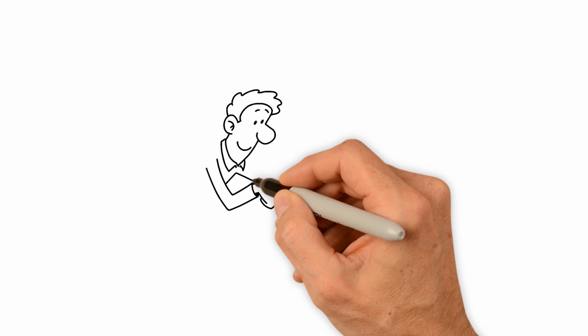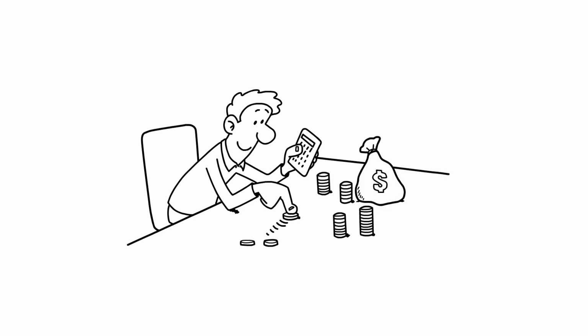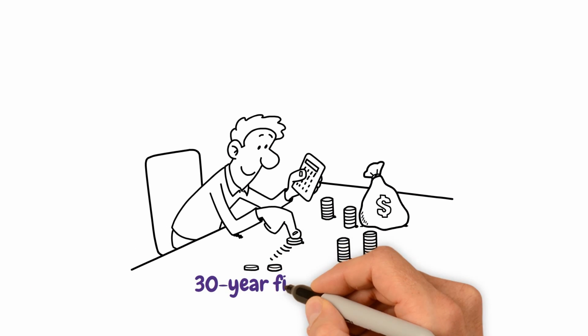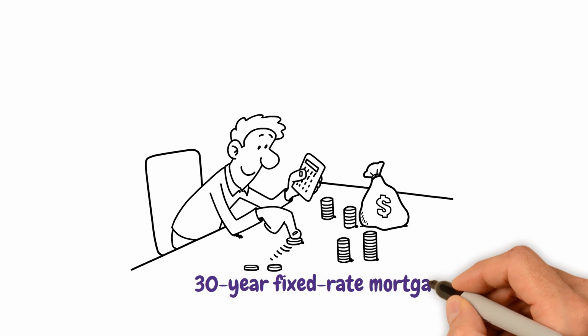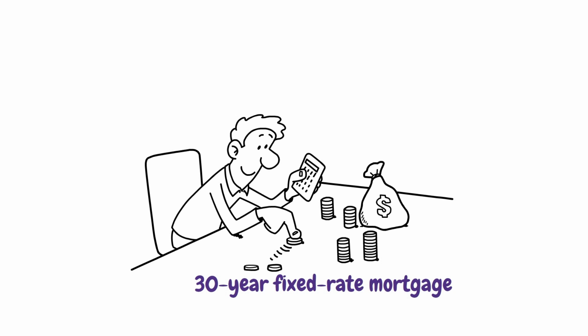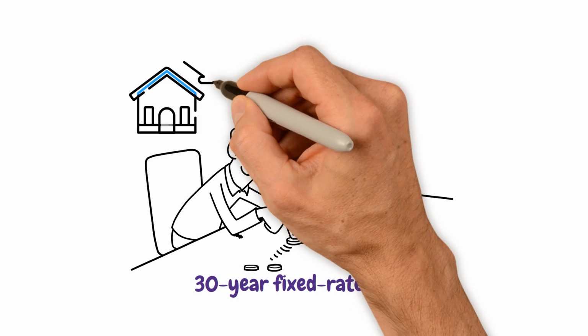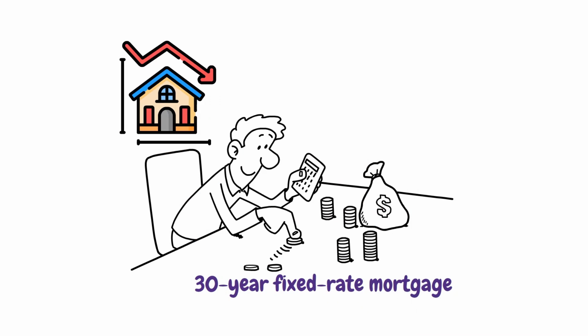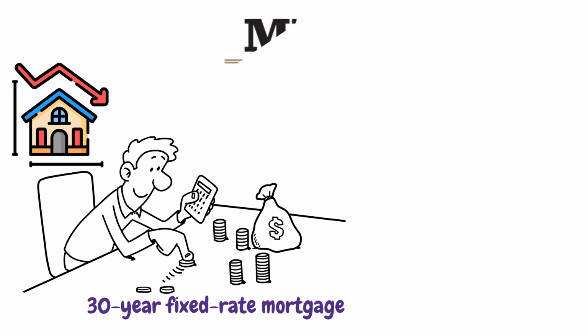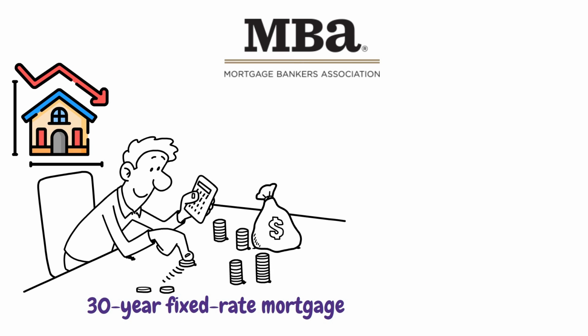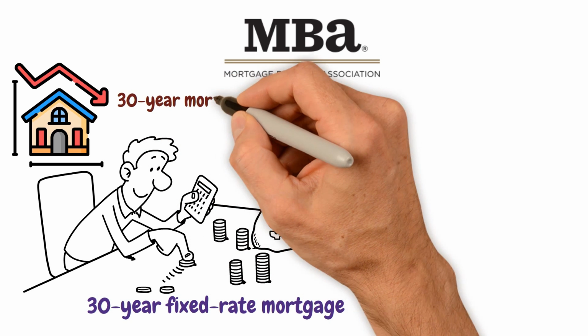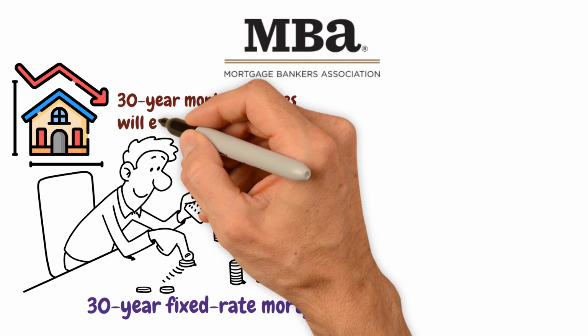Experts predict that in the coming months, market conditions will affect the 30-year fixed-rate mortgage, and some say that mortgage interest rates may be at or near their peak, given recent encouraging news around inflation and a corresponding drop in the US Treasury yields that help set mortgage rates. The Mortgage Bankers Association (MBA) says that long-term rates have already peaked and that 30-year mortgage rates will end 2023